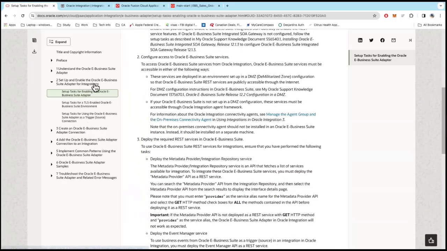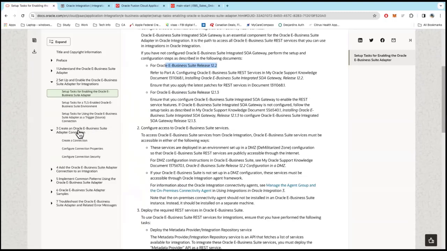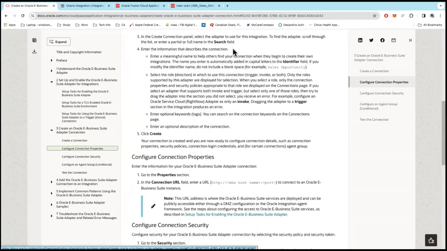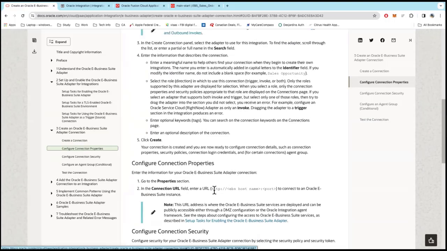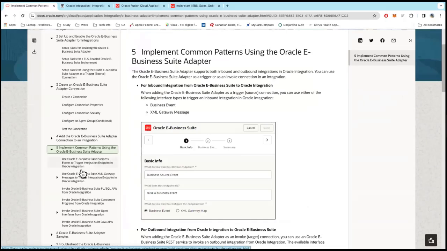And once you do all these setup tasks, the next step is to actually build the connection, right? Again, there's lots of documentation on how to create a connection, what to put in each field, how the URL looks like, and there's an example there. And then there's also some common patterns of using the EBS adapter. There's lots of examples of what we've seen this adapter be used for by customers: trigger based, or you want to call PL/SQL APIs, or call a concurrent program. All those examples are right here, so you can follow them.